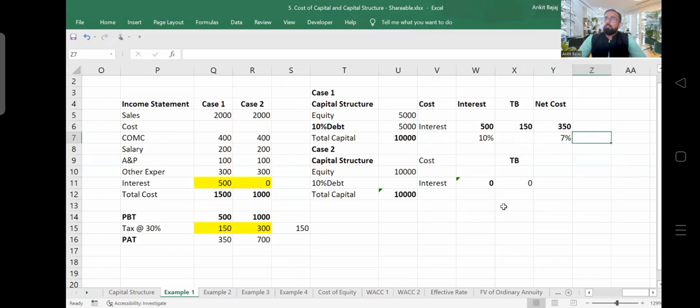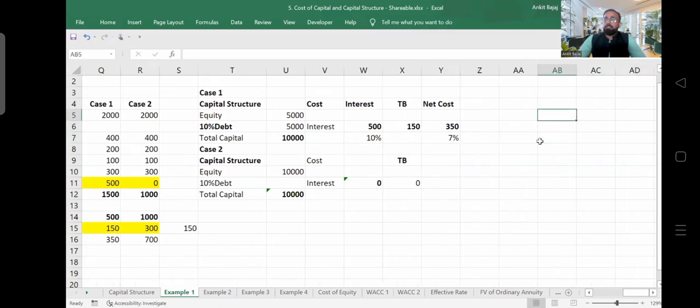Able to understand? Whenever we calculate interest cost, we use this formula: interest divided by loan amount, right? So here interest is 500, and if you divide it by 5,000, you will get 10%, right?